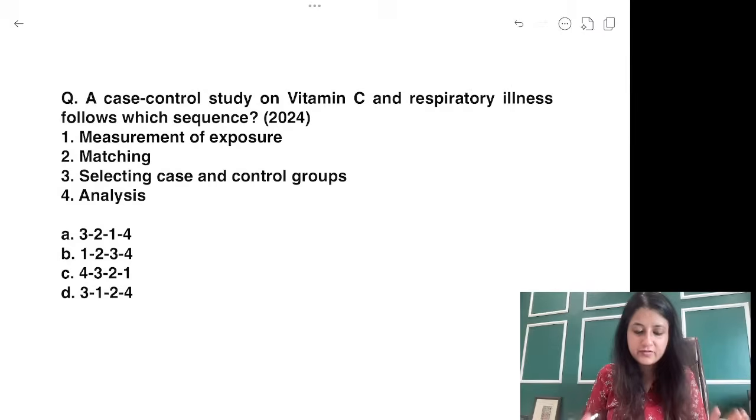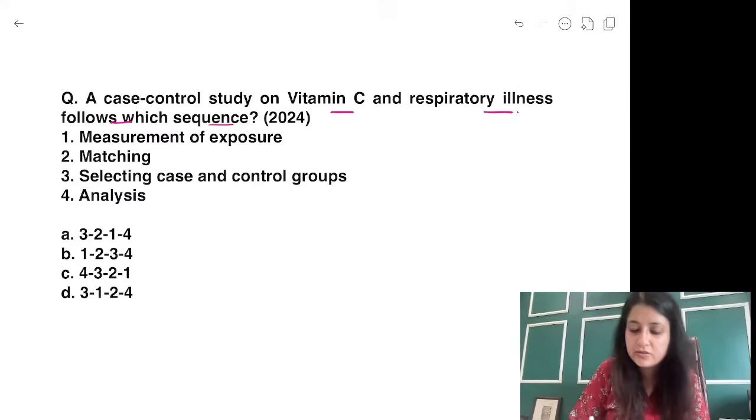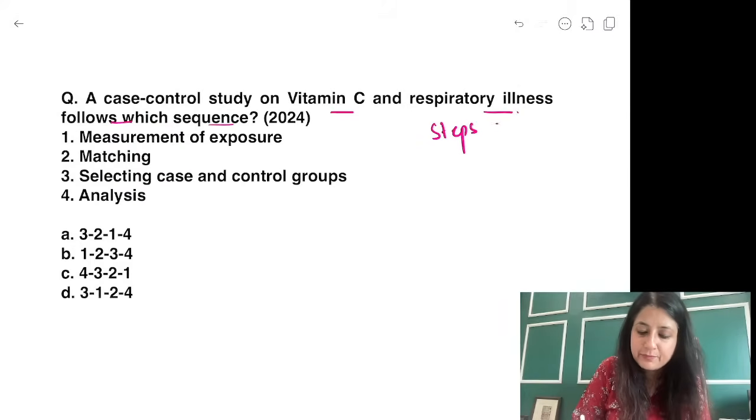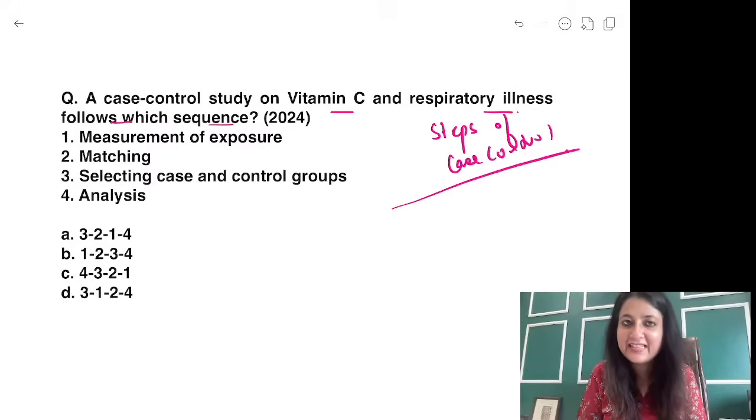We'll see a lot of questions again. Now, a case control study on vitamin C and respiratory illness follows with sequence. So just wanted to revise steps of case control and cohort. We will do it. Can anybody tell me? Yeah, we've come to that, Dheeraj. I think your question is next, Dheeraj. Steps of case control बताओ. मैं आपको steps of case control, steps of cohort दोनों revise कराऊंगी. What is your answer here?